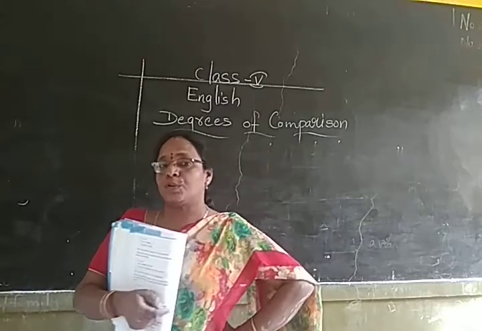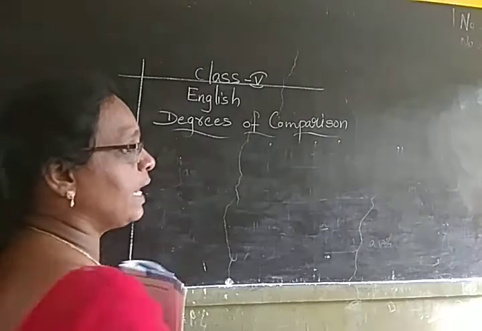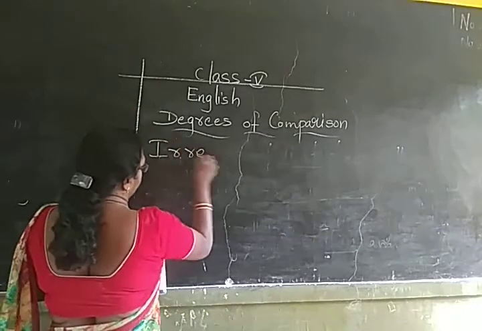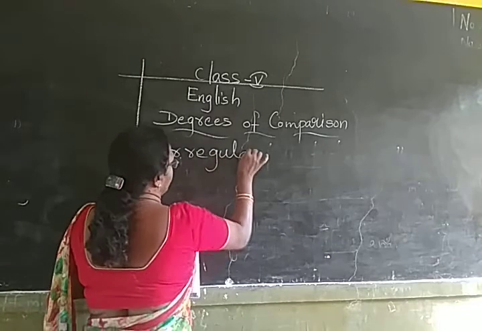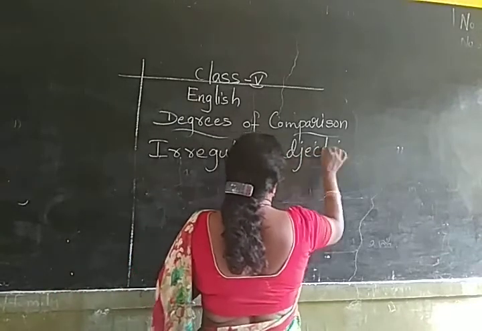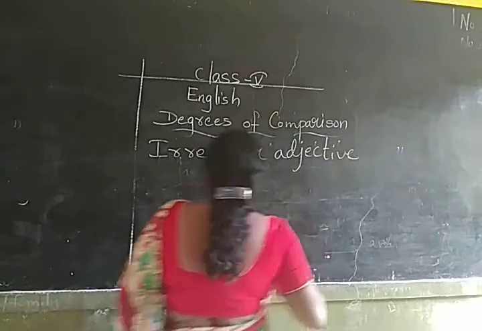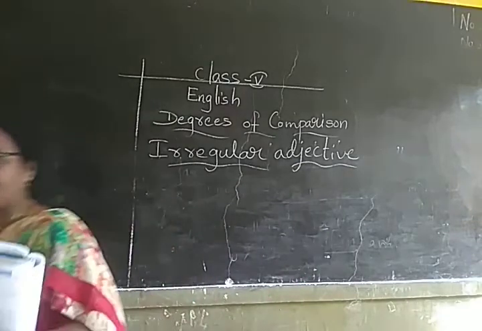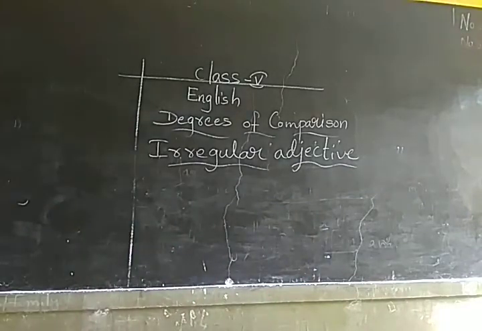Now we will go through the irregular adjectives. What are the irregular? IRREGULAR, irregular adjectives. Now, irregular adjectives means all the positive, comparative and superlative will be different. The words in the three columns will be different.